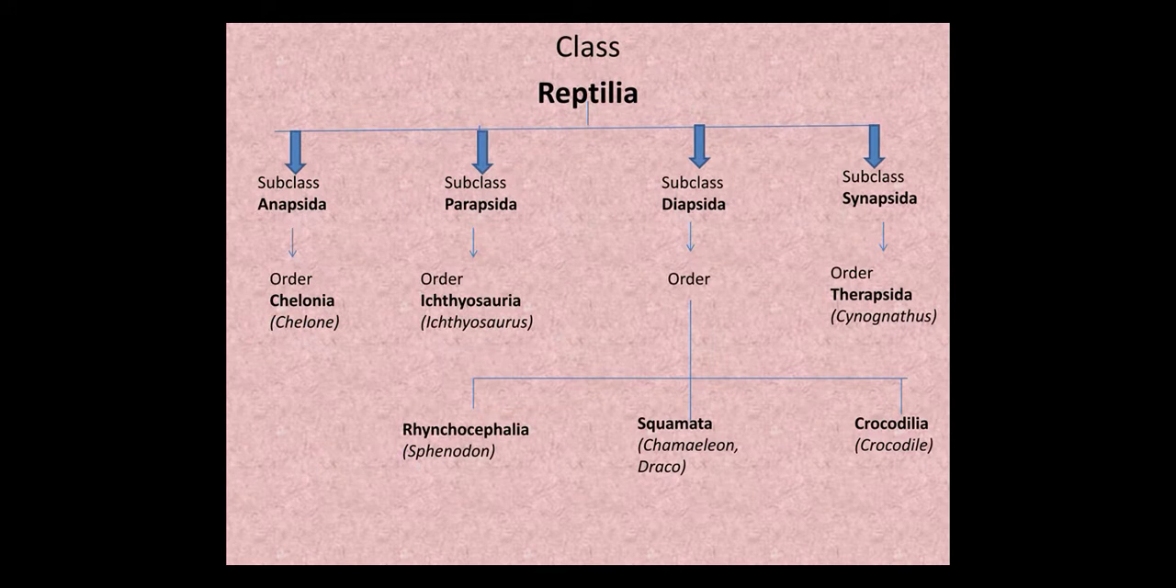Here we can see the classification of class Reptilia. Subclass Anapsida is represented by only a living order Chelonia. Subclass Parapsida were the ruling reptiles of the Mesozoic era. That may be represented by order Ichthyosauria. Subclass Diapsida is divided into 3 orders: Order Rhynchocephalia, Order Squamata, Order Crocodilia. Subclass Synapsida may be represented by order Therapsida. There are only 3 subclasses you have to study, that is subclass Anapsida, Parapsida and Diapsida.